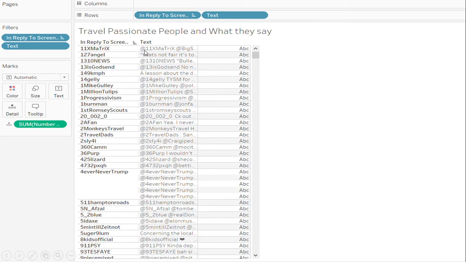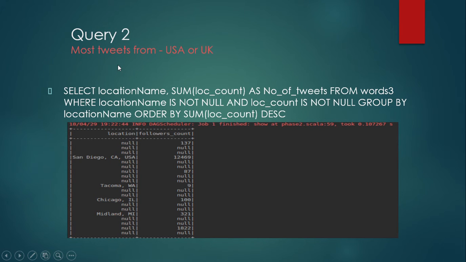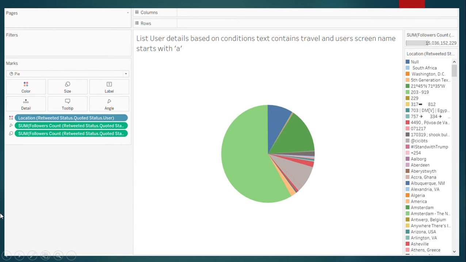This is the screen name of the users and this is the text they wrote before and after the word travel. In query 2, we discuss the most tweets that are from USA or UK. As you can see here, this shows the locations and the followers count. Here the text contains travel and the user name starts with, yeah, I just made a little modification. So you can see the location and the followers count. Different locations are marked with different colors. You can see the pie chart here.